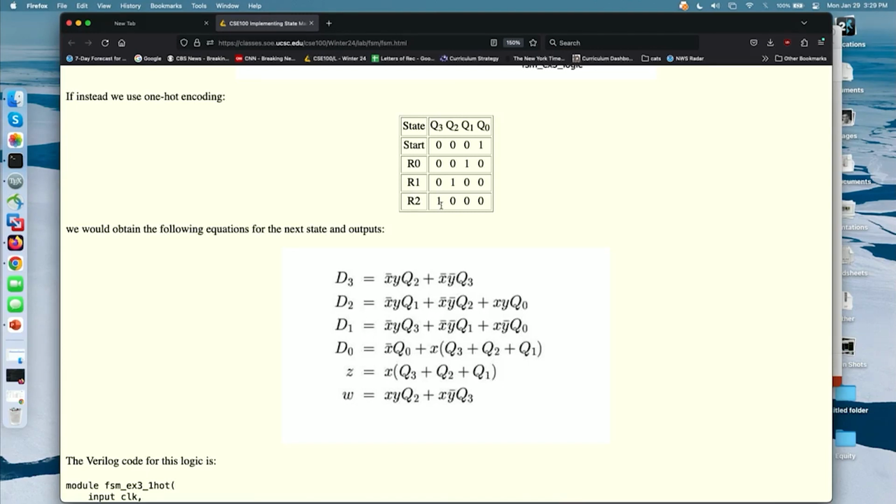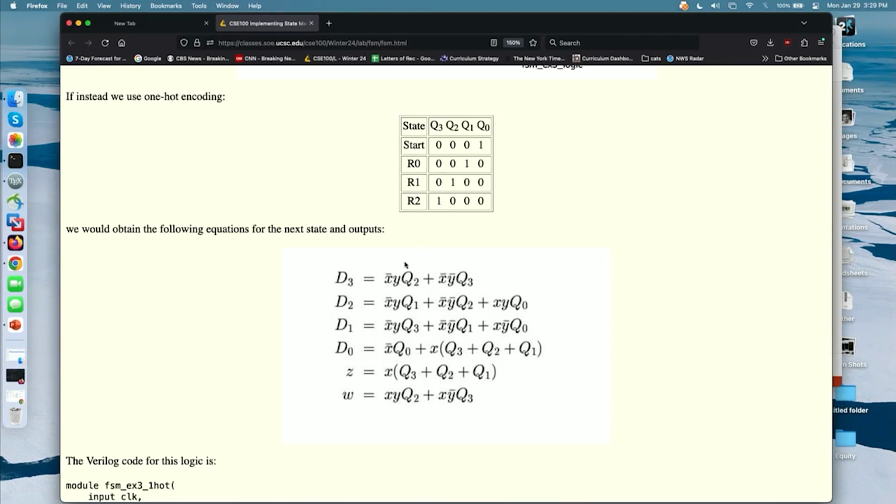And this will make it a whole lot easier to come up with your equations because you can just read them off your state diagram. You don't have to put your logic in K-maps and circle prime implicants or anything.